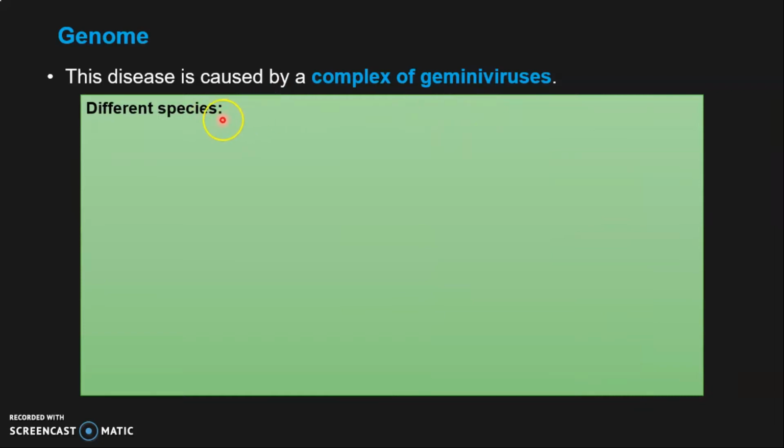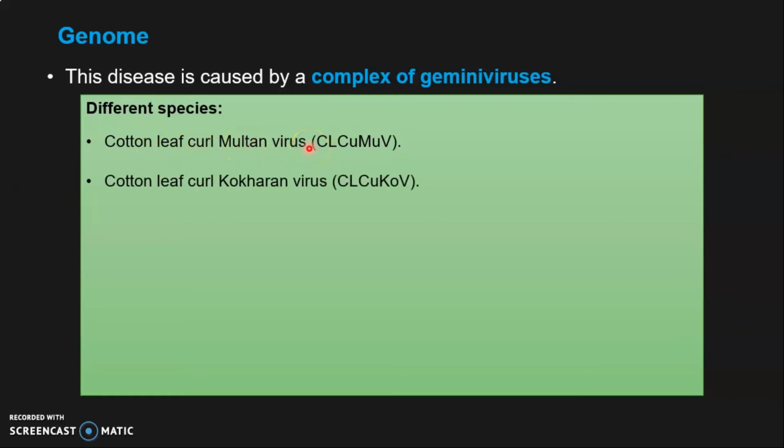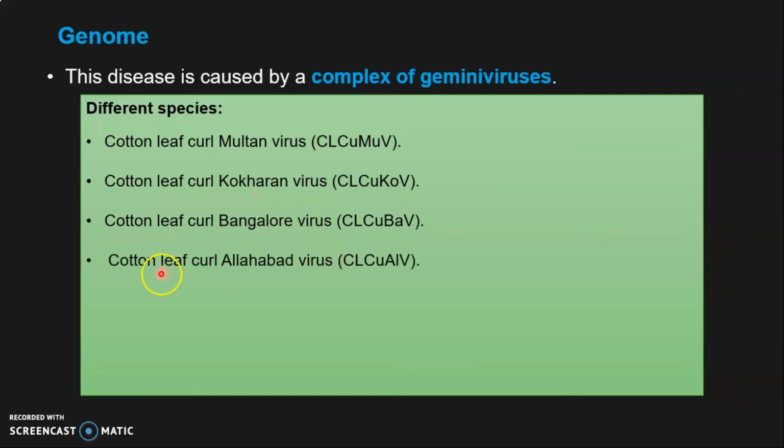Because the virus has different species. The first virus which caused the epidemic in Pakistan was cotton leaf curl Multan virus, and then cotton leaf curl Kokhran virus, and then cotton leaf curl Bangalore virus, and then cotton leaf curl Allahabad virus.